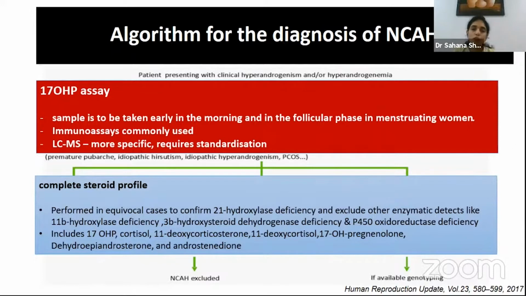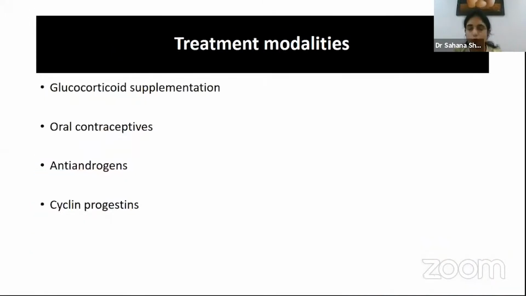The commonly analyzed hormones in the commercially available steroid profile are 17-hydroxyprogesterone, cortisol, 11-deoxycorticosterone, deoxycortisol, pregnenolone, DHEAS, and androstenedione. So you have a battery of these steroid hormones analyzed. You also have serum and urinary steroid profiles, but they are not widely available, though they might be more easily available in the future.